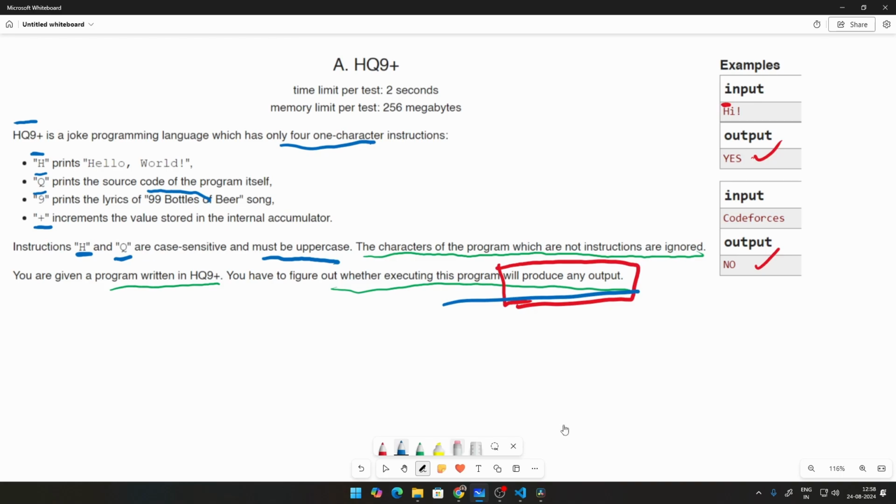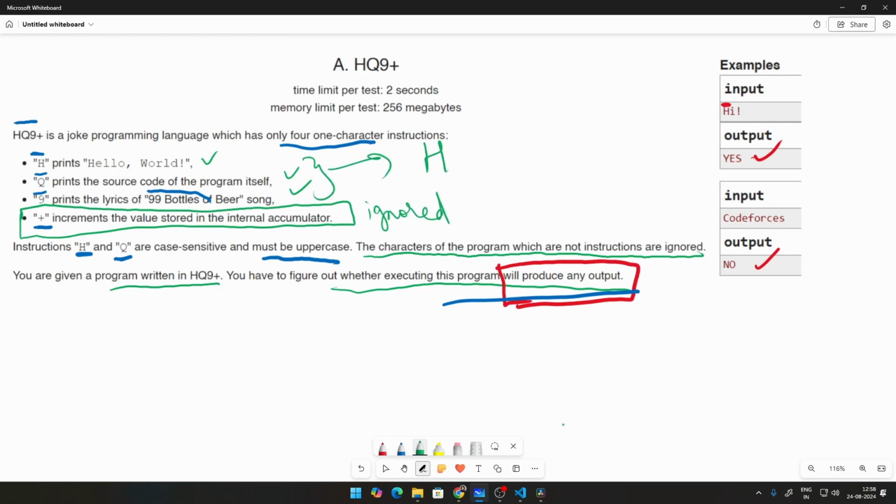You see, in the first 3 cases where it says prints, we know that something is being printed to the console, which means there is an output. But this plus, it just increments the value stored in the internal accumulator. It does not print anything, right? So that means this plus should be ignored as well. We should check if H, Q or 9 is in the string. We take this input string and check these 3 conditions. We can put all of this in the same if condition, and if this condition is successful, print yes, else print no. That is very simple.